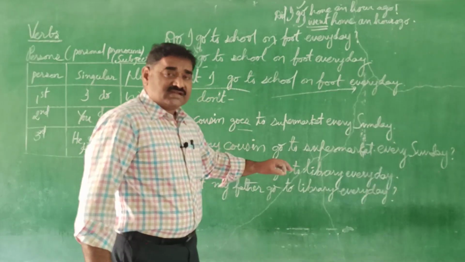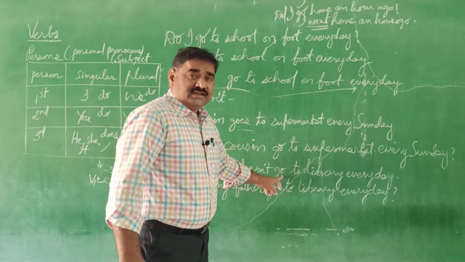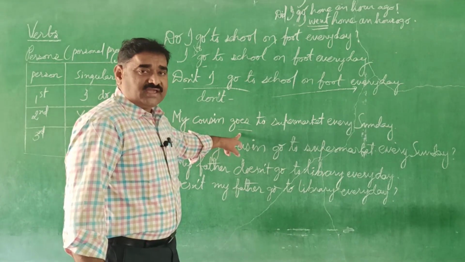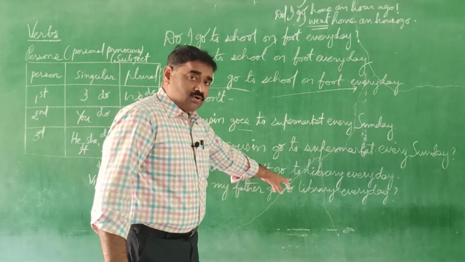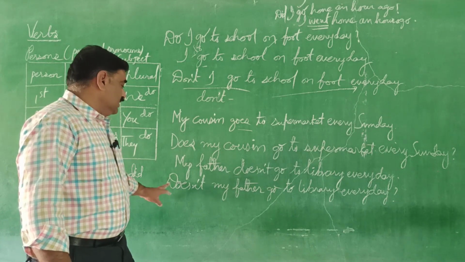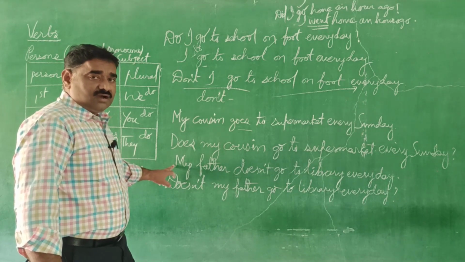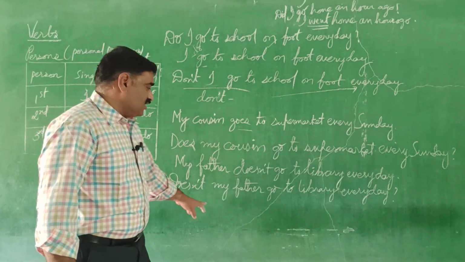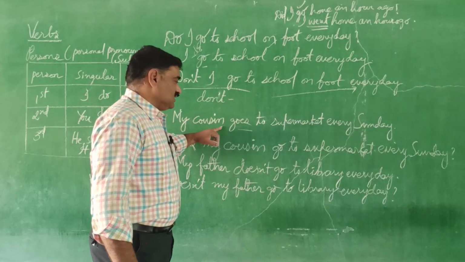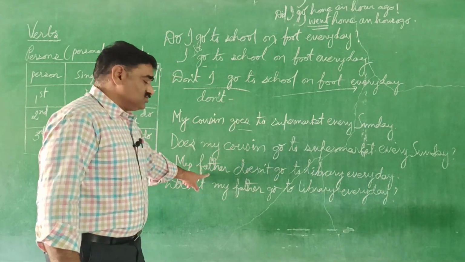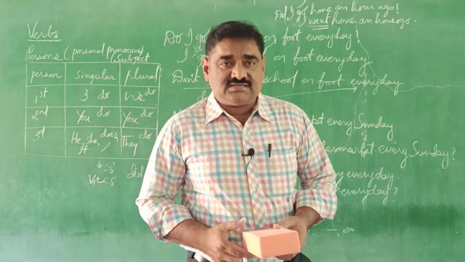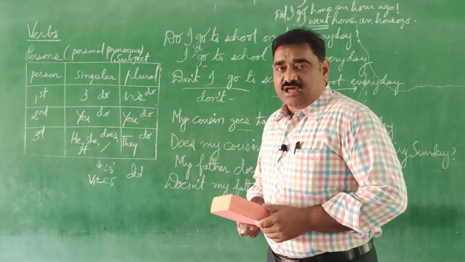So here doesn't, it means negative sentence. In negative sentence it is not necessary to place goes. Only positive sentence only we write goes. If it is a negative, go only. So doesn't go. My father doesn't go to library every day. It's a statement or a declarative sentence. Doesn't my father go to library every day? It's a interrogative sentence. Positive sentence, interrogative sentence. Negative sentence, interrogative sentence. So this is the way changing an assertive sentence or a declarative sentence into its interrogative form.